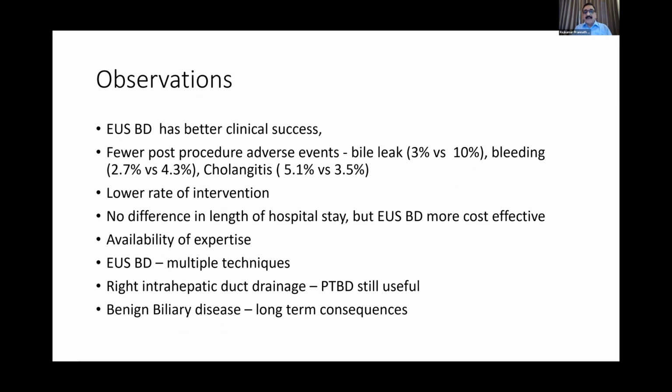There's no difference in the length of hospital stay, and hence with this we can say that EUS-BD should be considered as the second rescue procedure after ERCP fails, wherever the expertise is available. However, we need to keep in mind that for right intrahepatic duct drainage, PTBD is still useful. It's a difficult task to go through to the right side and drain into the stomach.